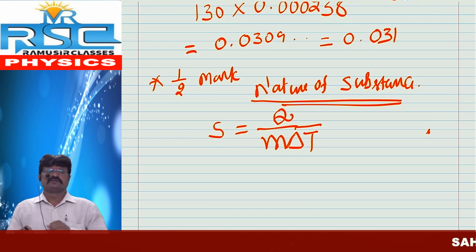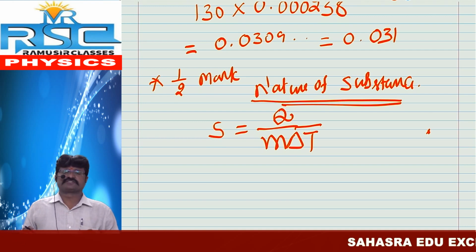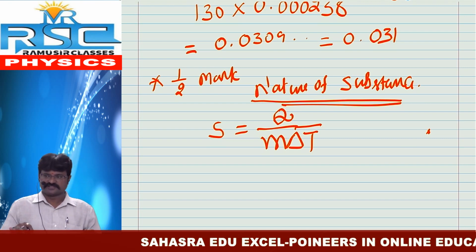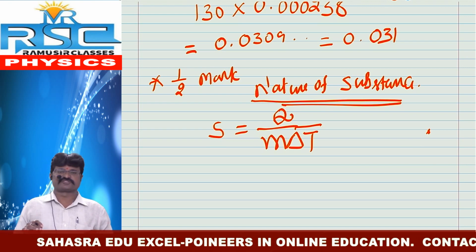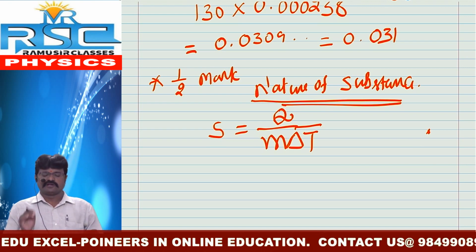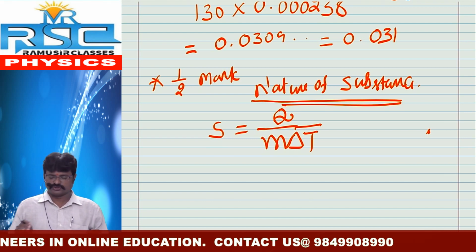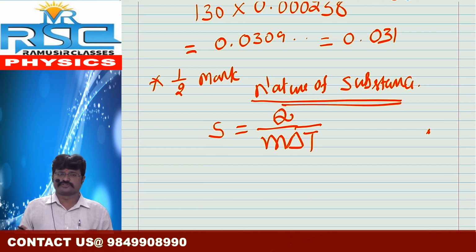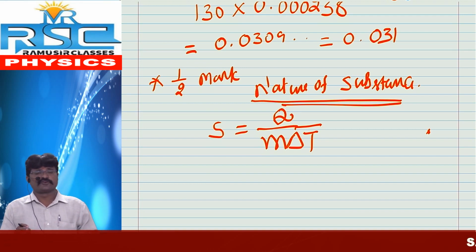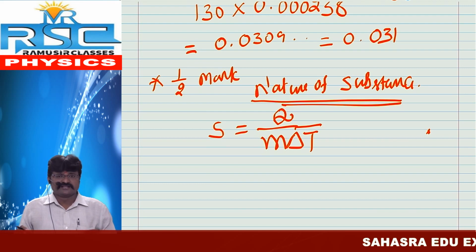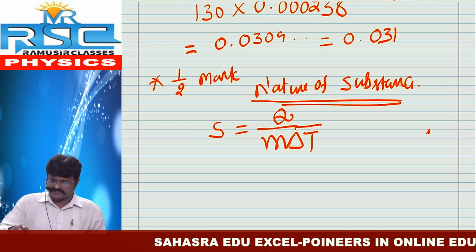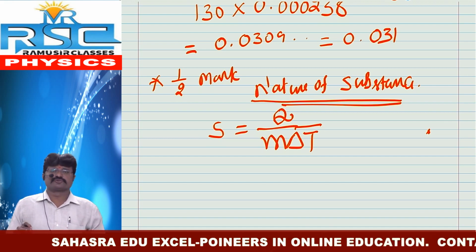And after that, one more important question. That one is nothing but why specific heat differs for different substances. If you observe the table, lead value is 0.031 calorie per gram degree Celsius. If you take mercury, 0.033. If you take seawater, 0.95. If you take water, 1. Why do different substances have different specific heat? It is also one of the important questions. How is it possible to explain?